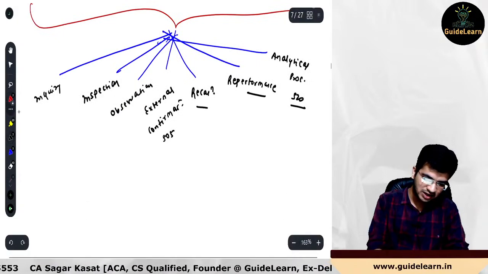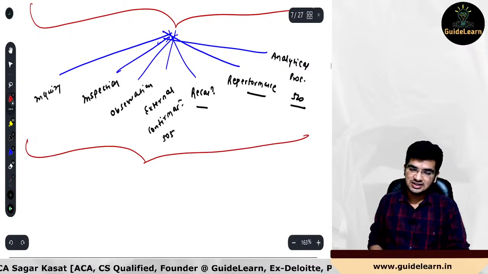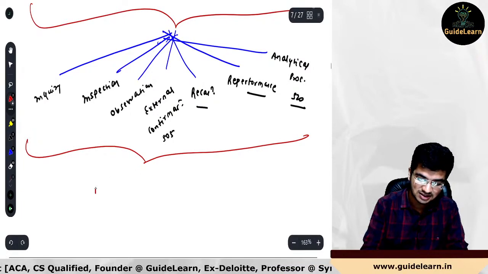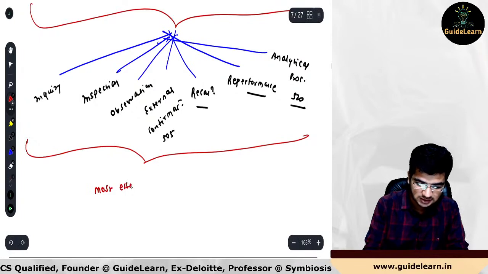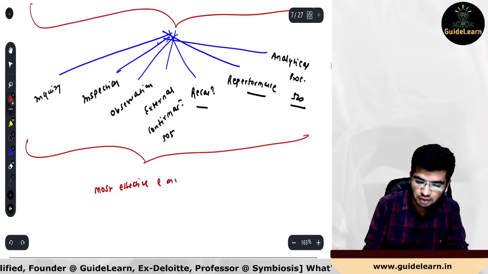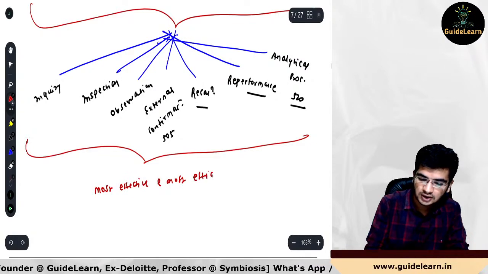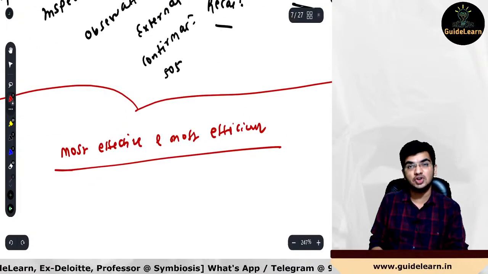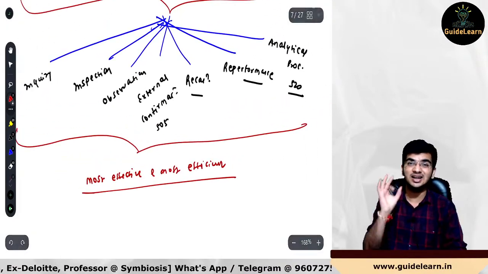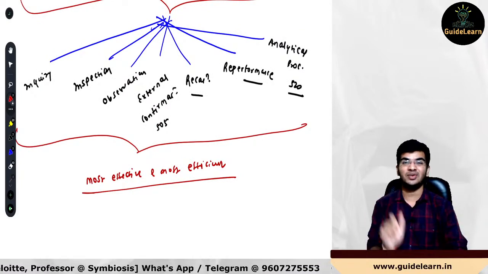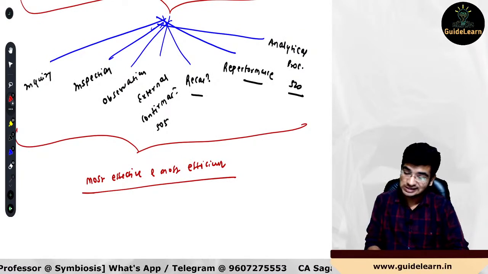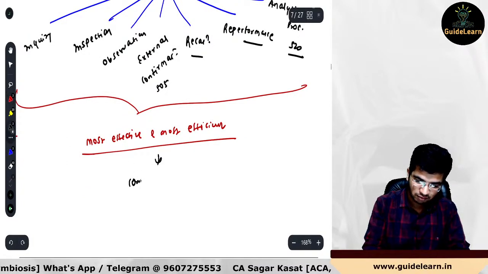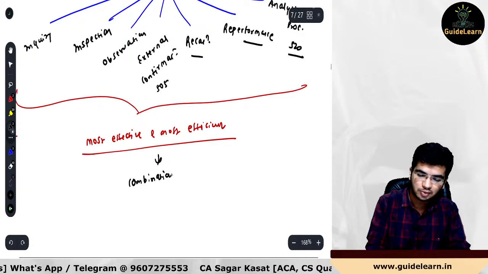Now, out of this, there could be another one more question. So, we have these 7 types of procedures in order to obtain the audit evidence, which will be providing us the most effective and most efficient audit evidence. Most effective and most efficient. So, if there is any single procedure which will be providing both the most effective and most efficient audit evidence, no, we don't have any single audit procedure which will be providing both effective as well as efficient audit evidences. We should be having the certain combination of audit procedure. There would be the combination of audit procedure which would be providing us this one.